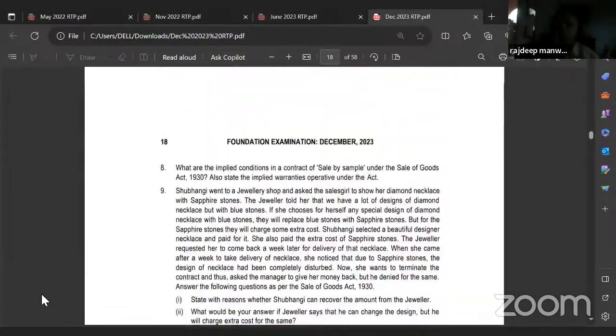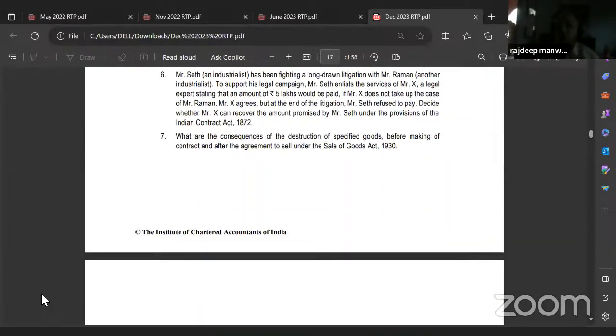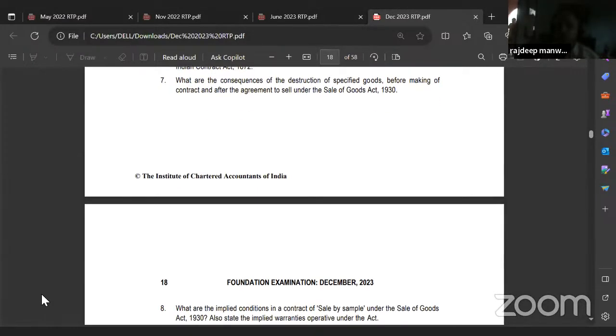So you cannot tell a person you cannot take up a case for somebody else and I'll give you 5 lakhs. It's just like you tell a person, if you hit this person up, I'll give you 2 lakhs. Will that be valid? Suppose that fellow hits that person and comes. Will it be valid, that agreement? No, right? So any agreements in restraint of trade and profession are null and void.